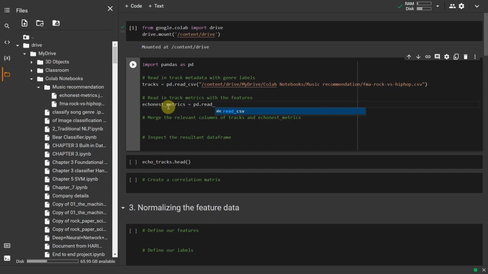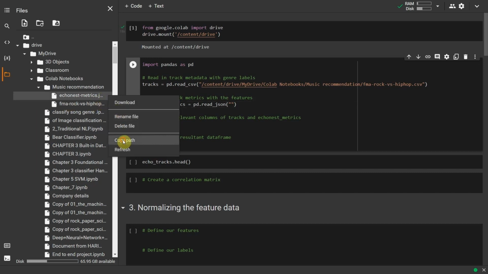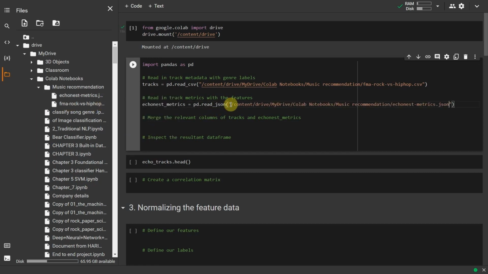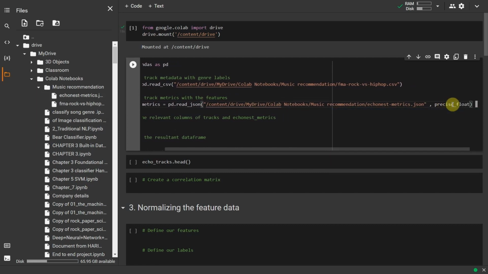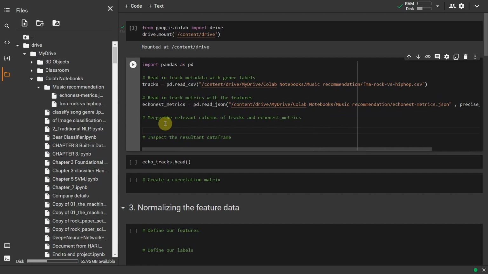Using the pandas read_json function, read in the JSON file with the track acoustic metrics, dataset/echonest-metrics.json, and name the data frame echonest_metrics. Set the precise_float argument to true when reading in your data.